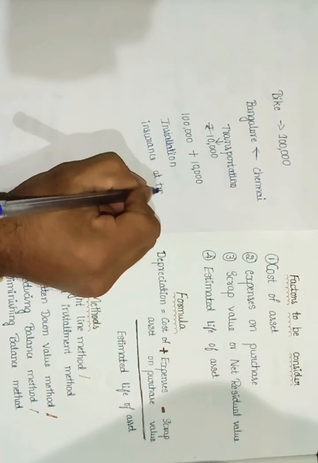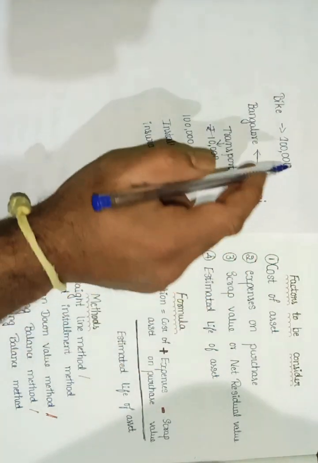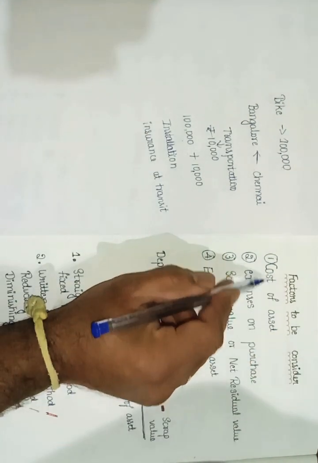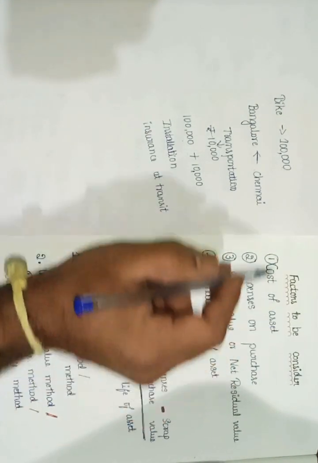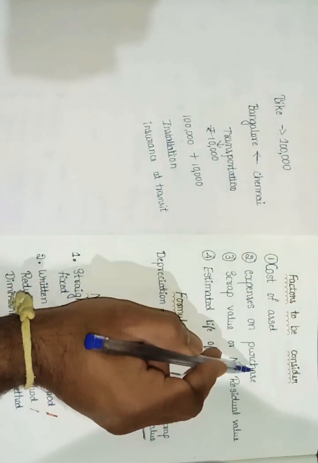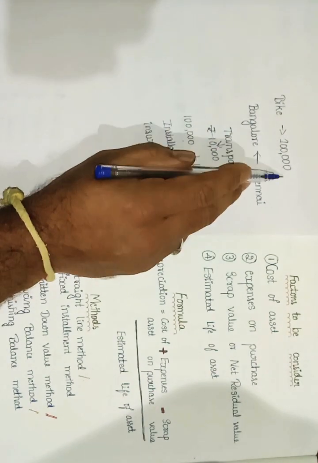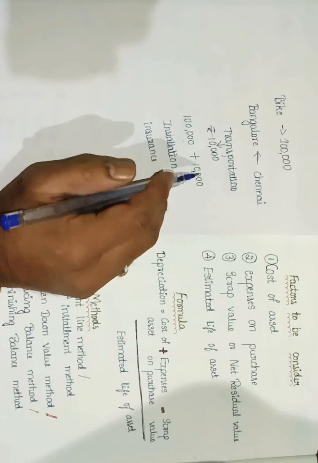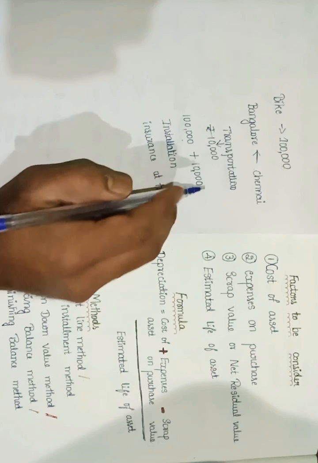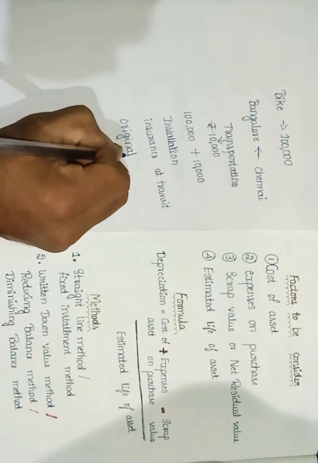These are the various expenses that should be considered at the time of purchase and added to your cost of asset. So first one, cost of asset, the actual amount you spent while purchasing the asset. Then expenses on purchase, whatever amount you are spending towards that asset while purchasing, you need to consider and add to your cost of asset. Then it will become the original cost of asset.